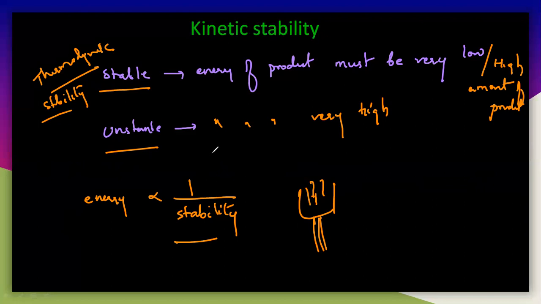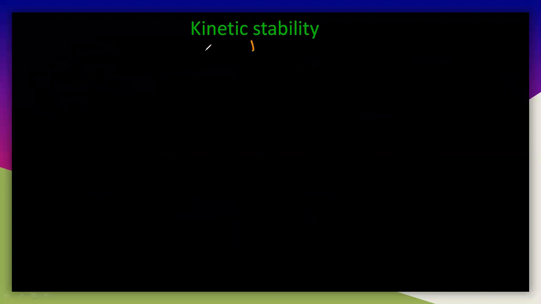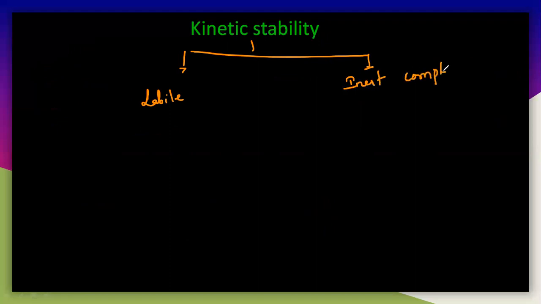So that is thermodynamic stability here. But in this lecture, we have to study the kinetic stability of the metal complex. The kinetic stability is actually of two types: one is the labile complex and the second is the inert complex.